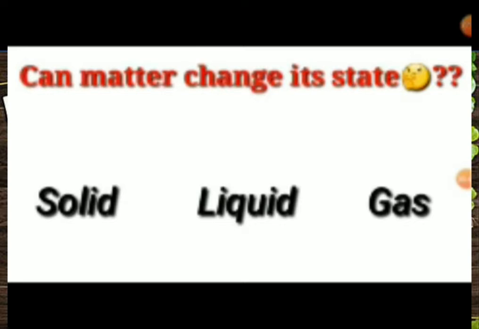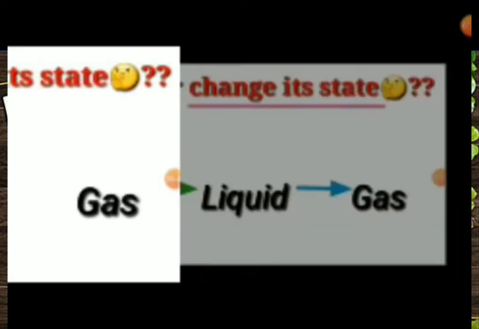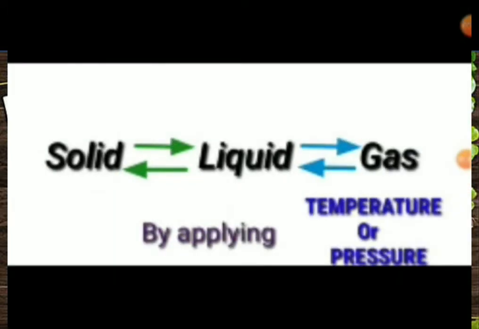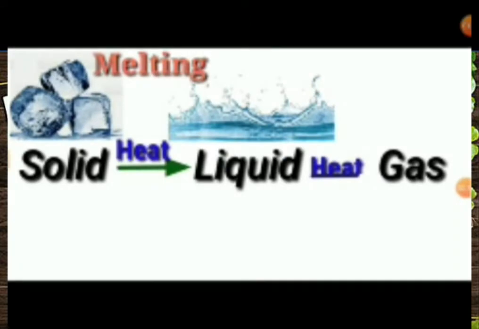We can convert solid into liquid, liquid into gas, gas into liquid, liquid into solid, etc., by applying temperature or pressure. By applying temperature or pressure, we can change the state of matter. We have three states of matter. So here we take ice, a solid.